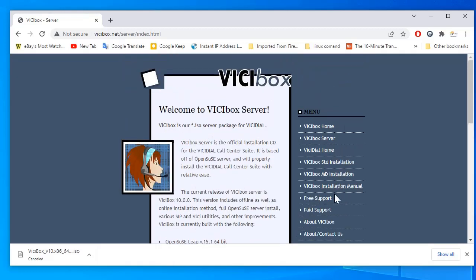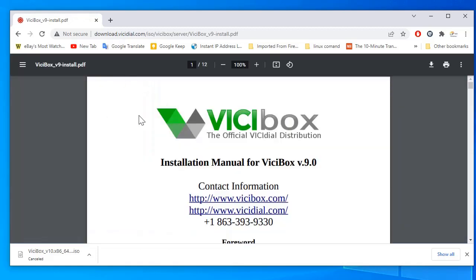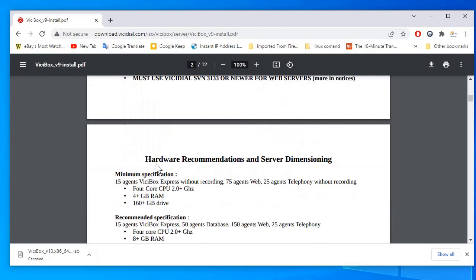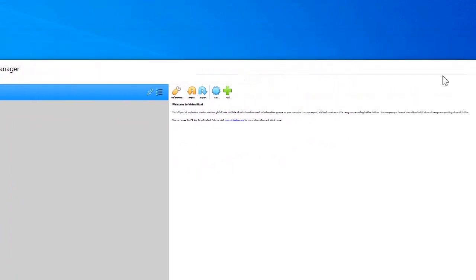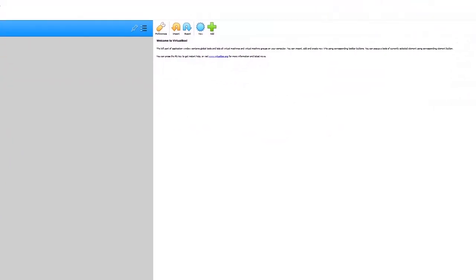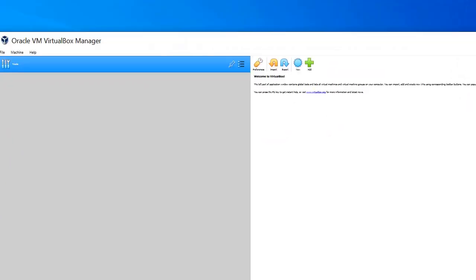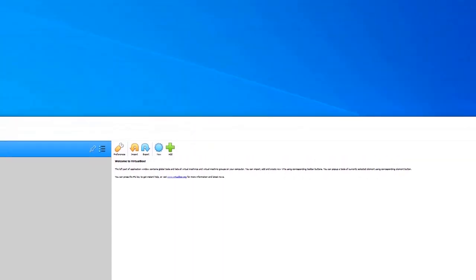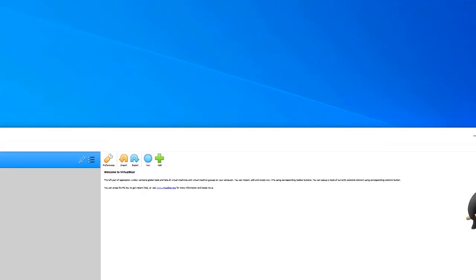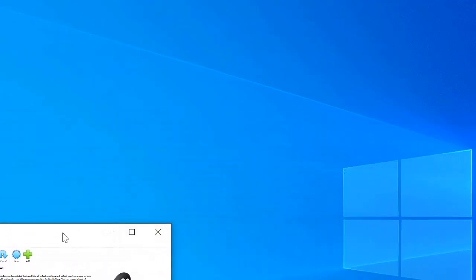I'm installing this standard edition of VICIbox. Here is the manual, and I'm installing in a virtual environment. I will use VirtualBox. I even have a video on how to prepare VirtualBox and create the network. Normally we'll use a lab network for this scenario.